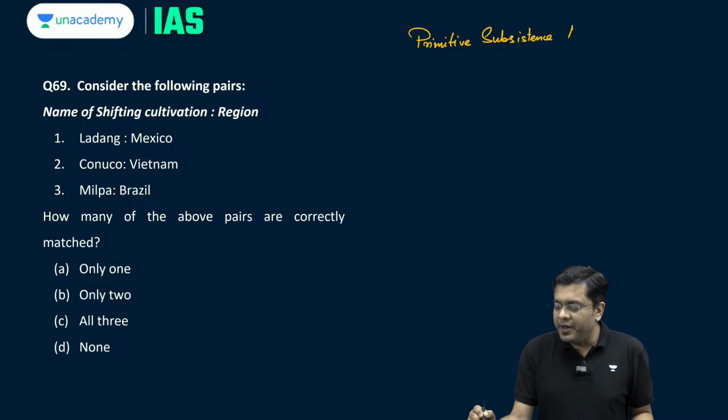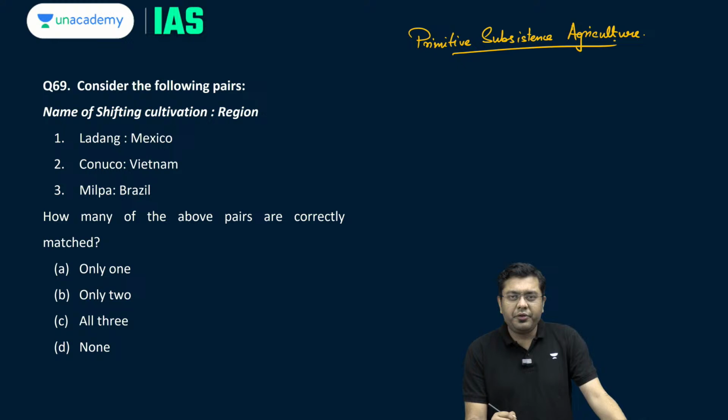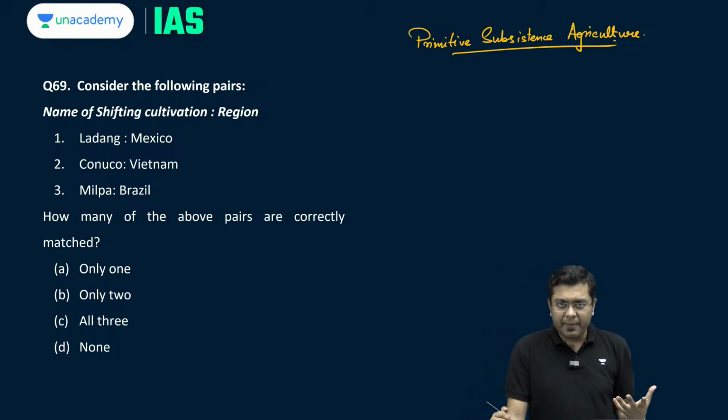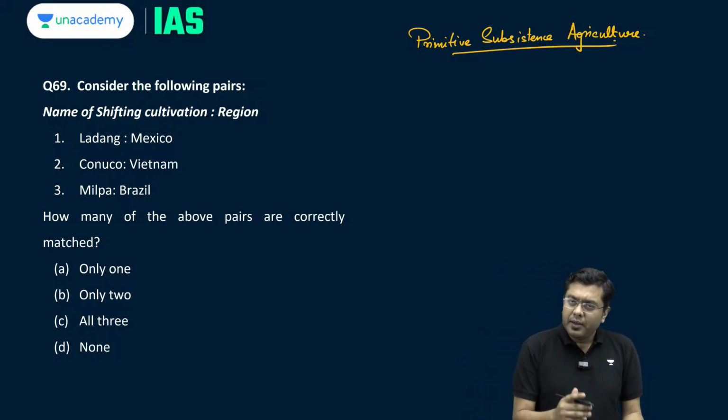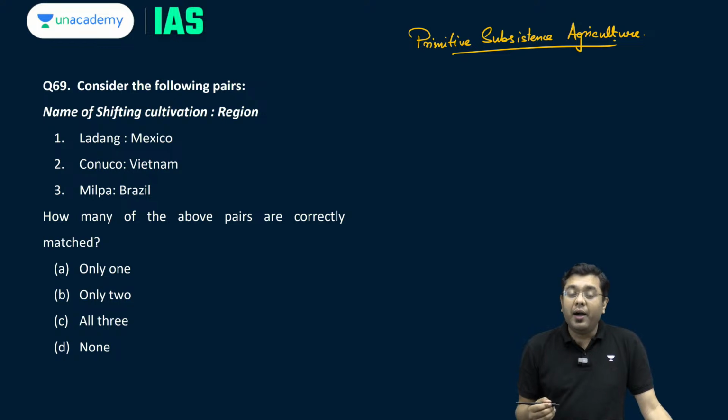Now, this is named differently in different regions. For example, in the northeastern part of the country, it is known as jhum farming, right? So, like that you have the various names associated and the region that they attribute to. So, Ladang.